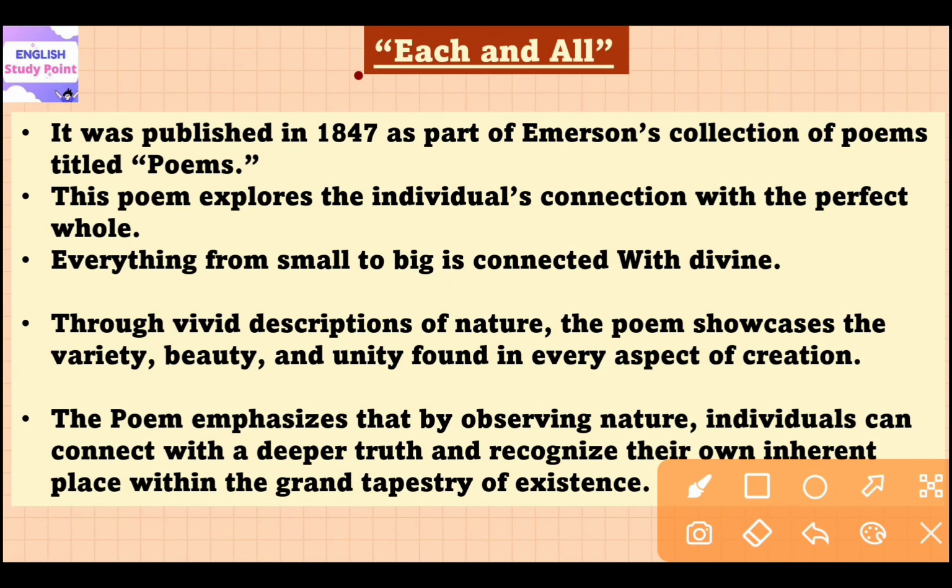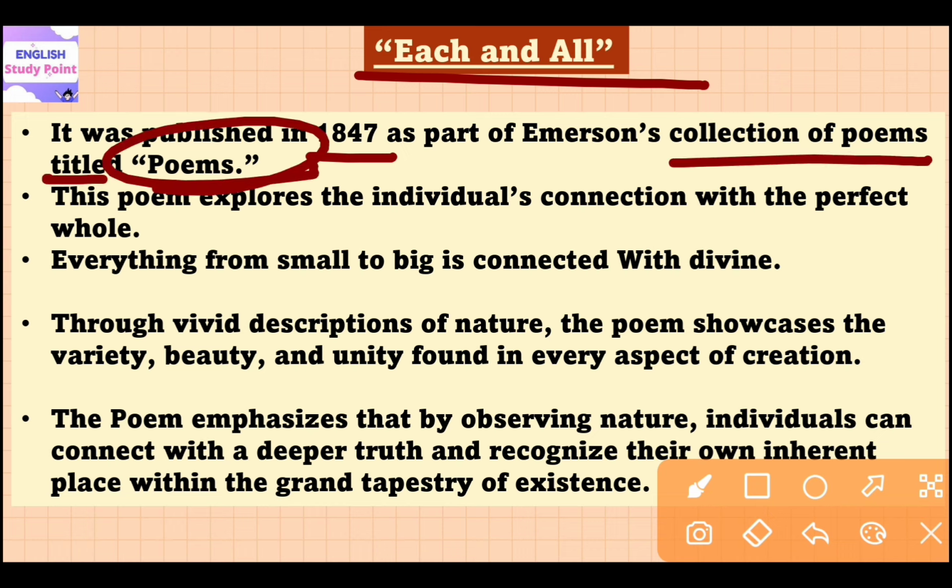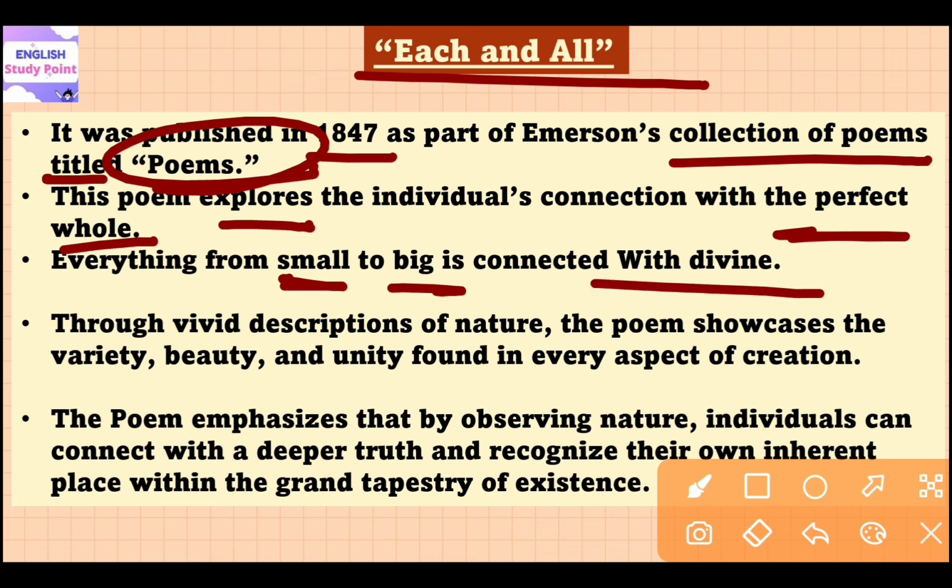Another poetry is titled Each and All, published in the year 1847 and part of the collection of poems titled Poems. This poem explores the interconnectedness of the individual self with the universe, and in this poetry he suggests that everything in the world, from the smallest particle to the vastness of the cosmos, is connected in a harmonious whole, that means divine.